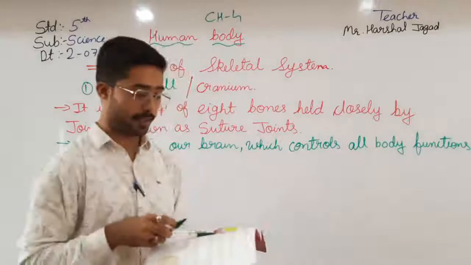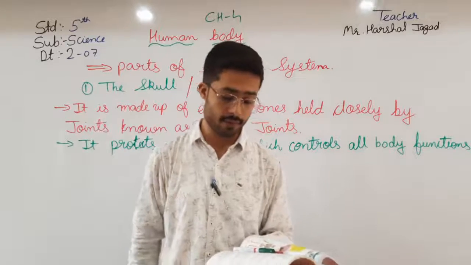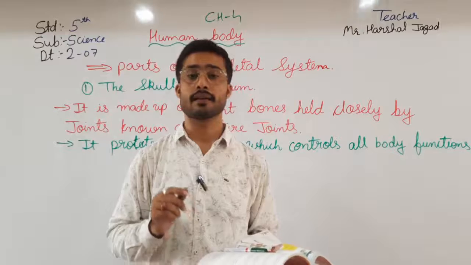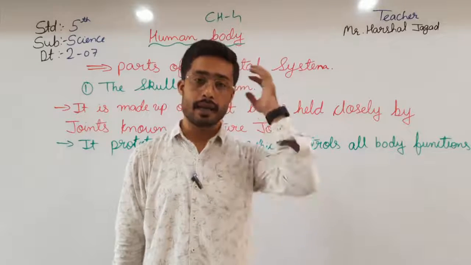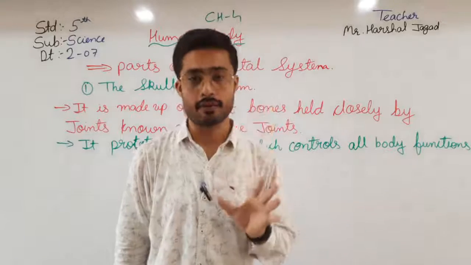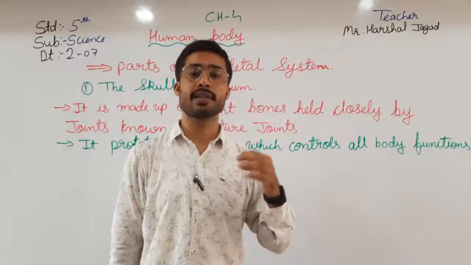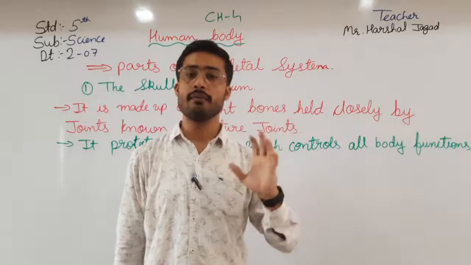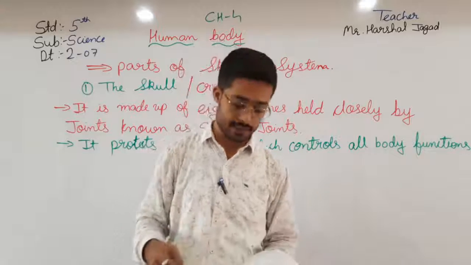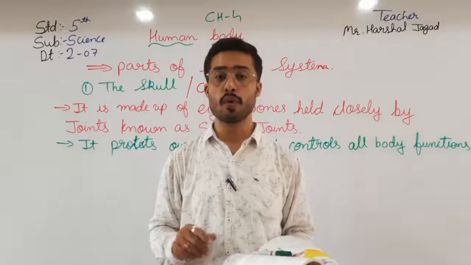In a newborn baby, the top of the head may be soft, but the bones soon join together. In a newborn baby the head part is very soft, but as the baby grows, the joints get together, so it becomes hard. Then the next point: the human face is made up of 14 bones.